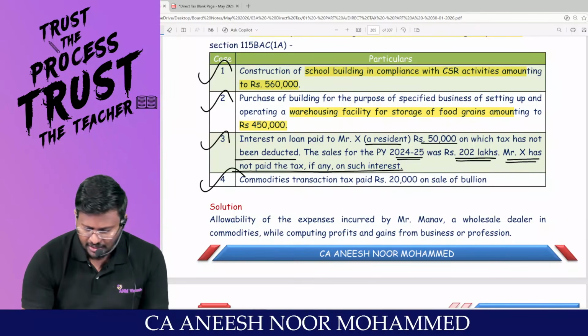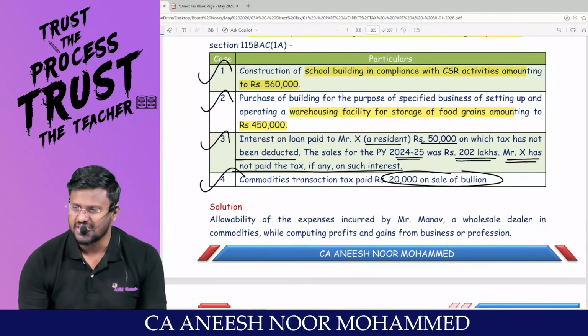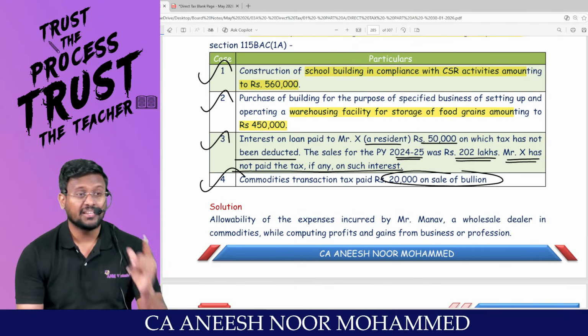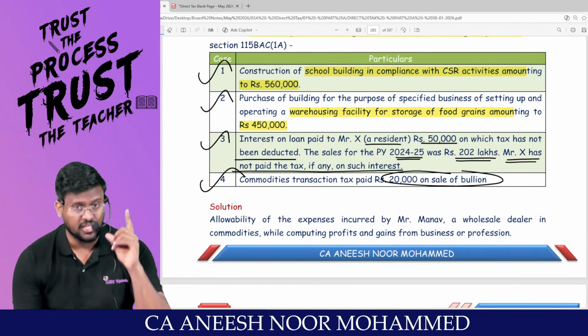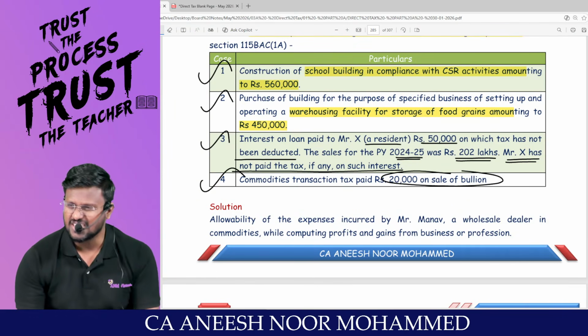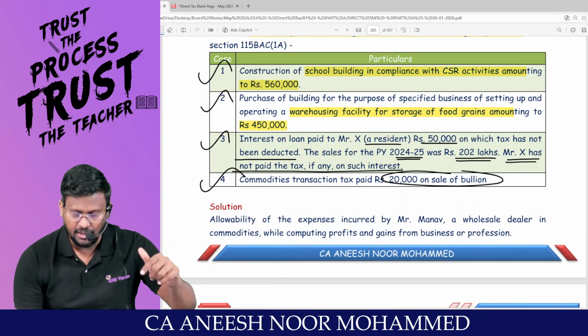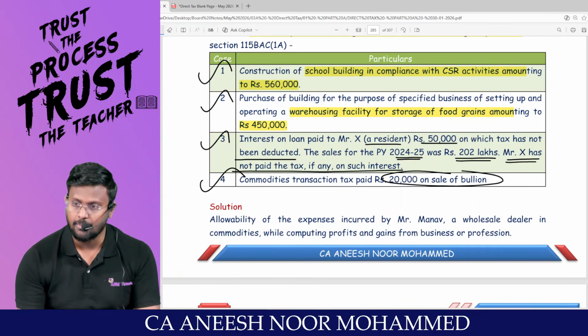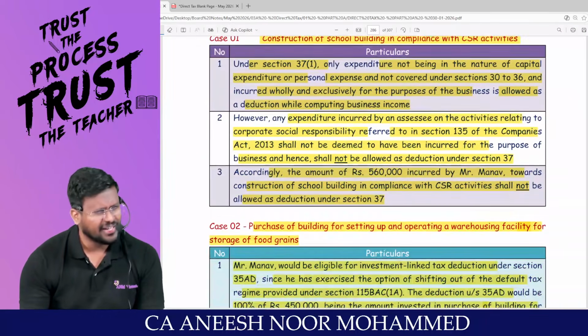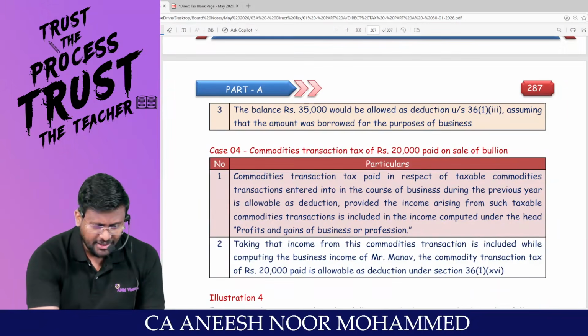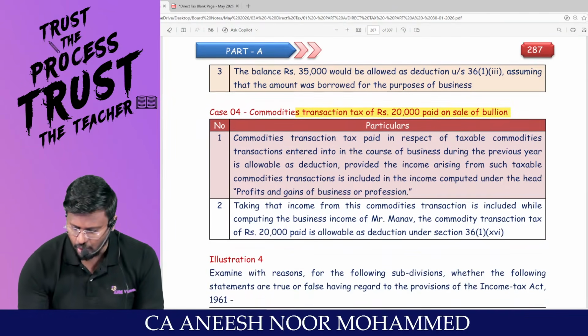Sir, commodity transaction tax paid 20,000, sale of bullion. CTT, STT are there. 36 subsection 1 clause 15 is for STT, and clause 16 is for commodity transaction tax, CTT. That can be debited to what account? P&L account. Sir, commodity transaction tax of 20,000 paid on sale of bullion.